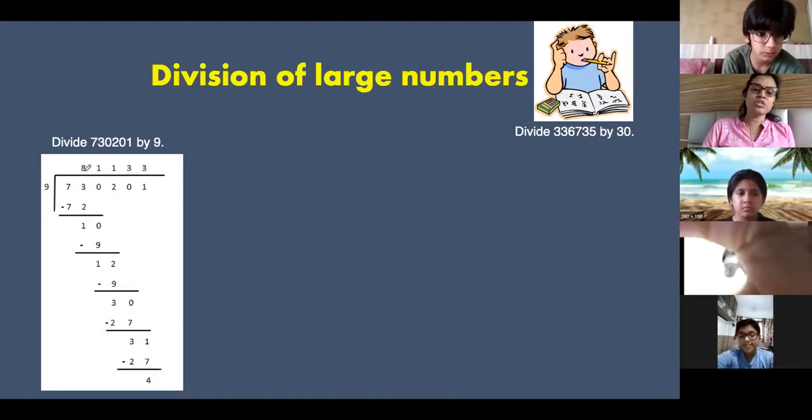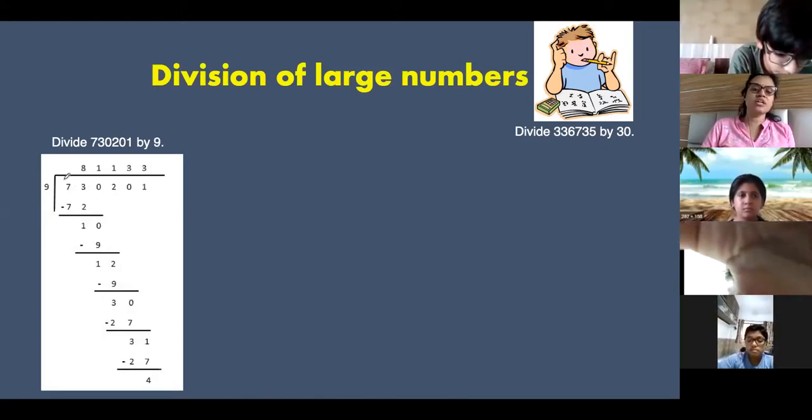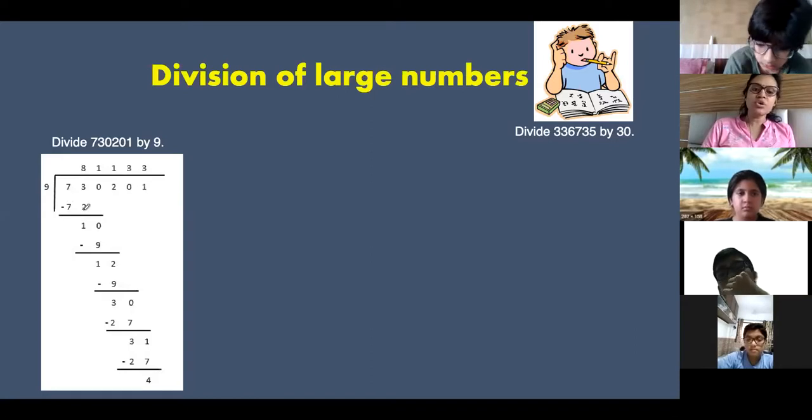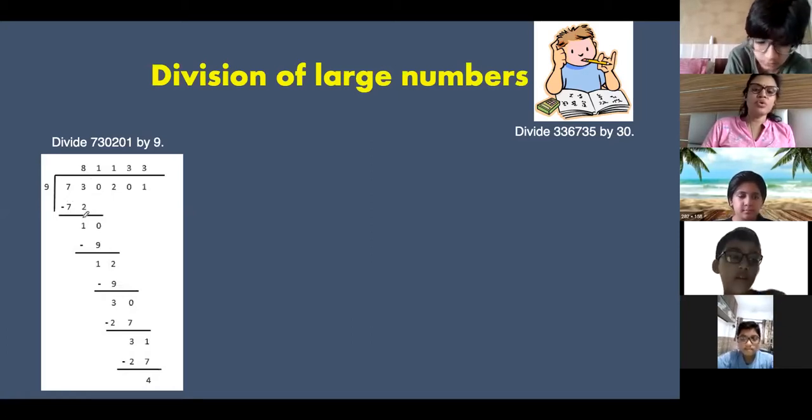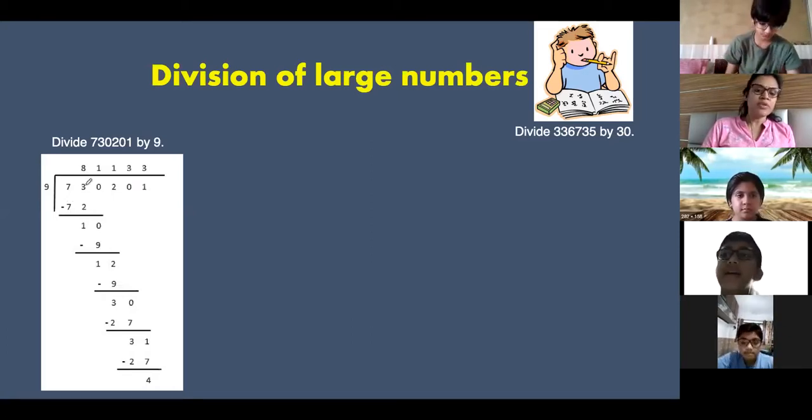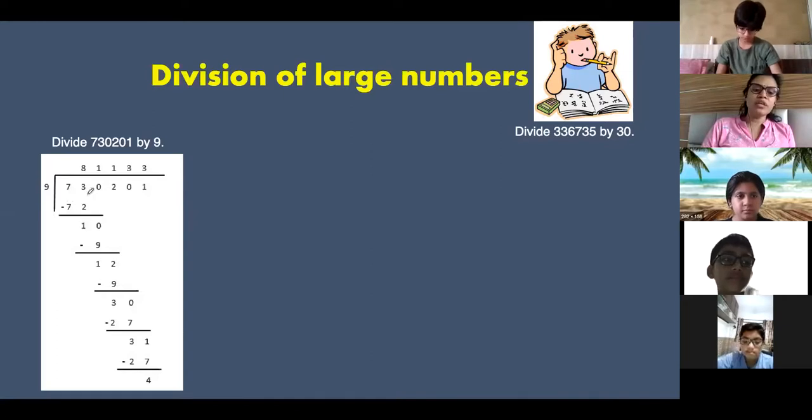I'll put the just previous number, which is 9 eights are 72. This you do in normal division, right? Yes. So 73 minus 72. Let me explain once. 3 minus 2 is 1. Now, the next digit will come down. So when 0 comes down, your total number is 10.